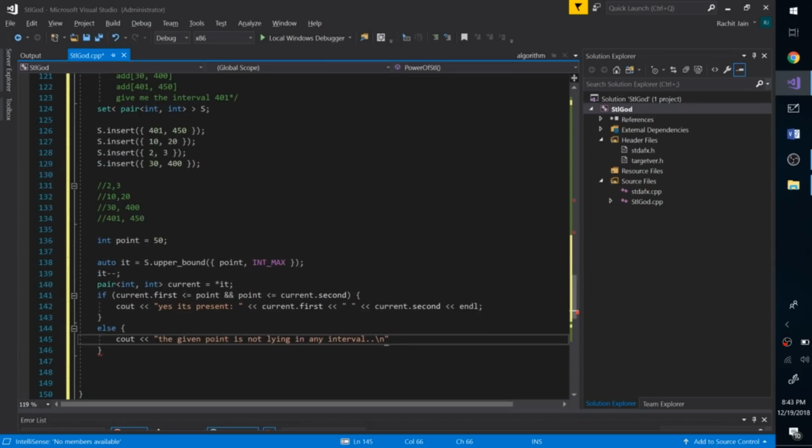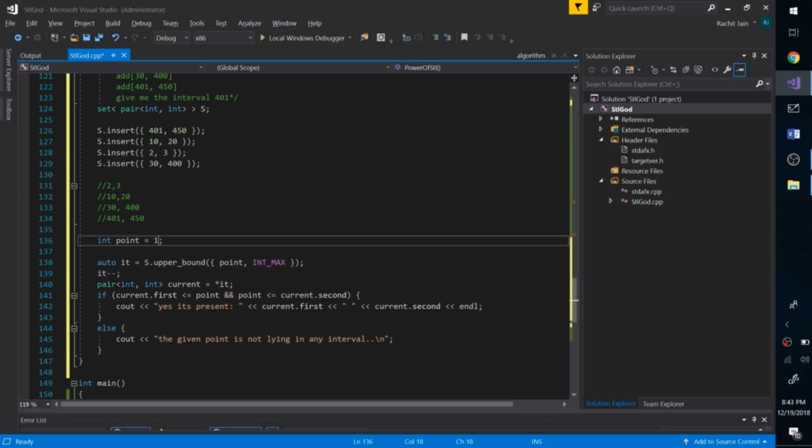Awesome. So now if things go well, this should run, but of course we have to handle some of the corner cases. For example, what if this point is nothing but, let's say, 1. Now when we do an upper bound, we get 2, 3, then we do minus, we try to go one step back, and that doesn't exist.